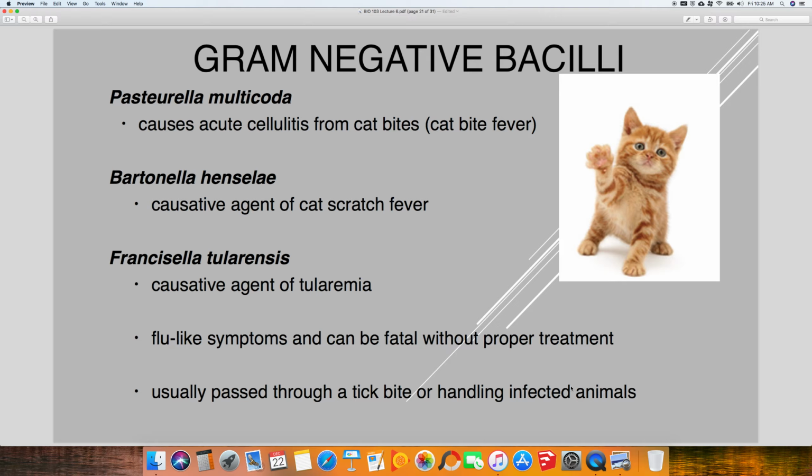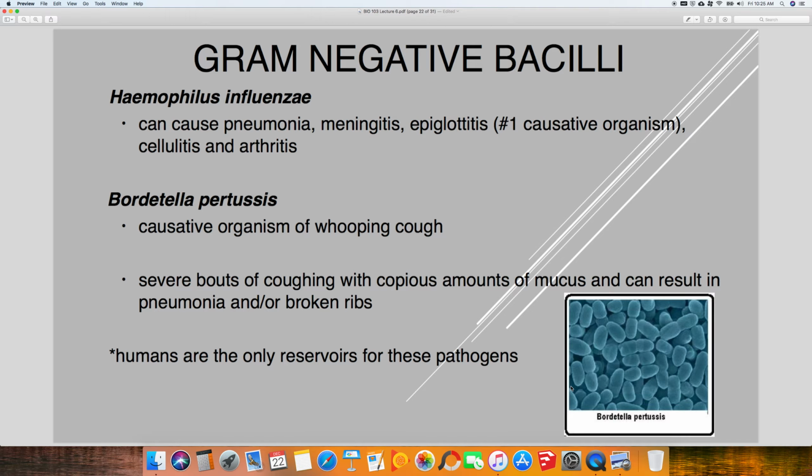Pasteurella multocida causes what's known as cat bite fever, which is just really an acute form of cellulitis from cat bites. And then Bartonella henselae, this causes cat scratch fever. And those were the only two on this slide.